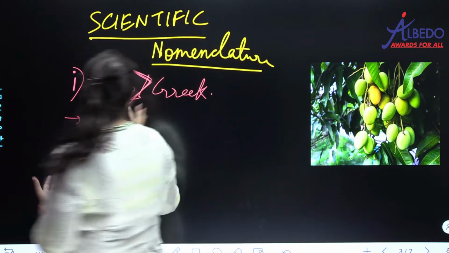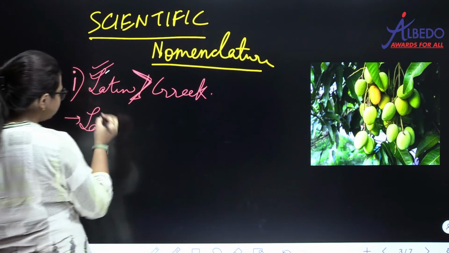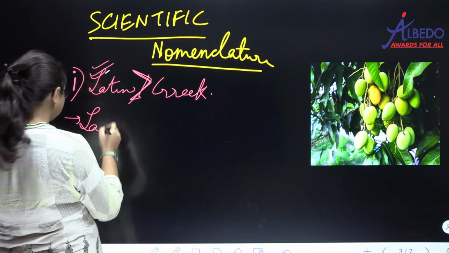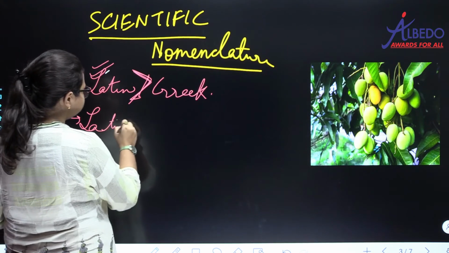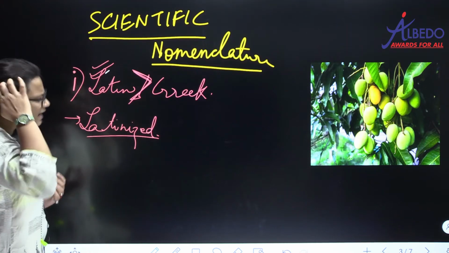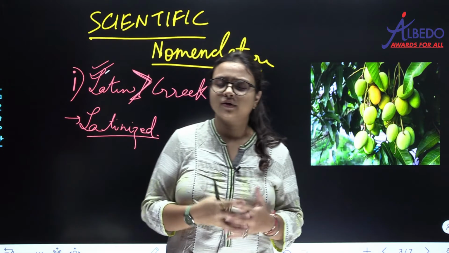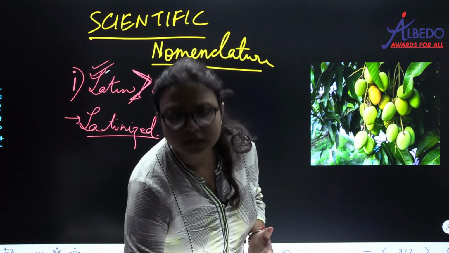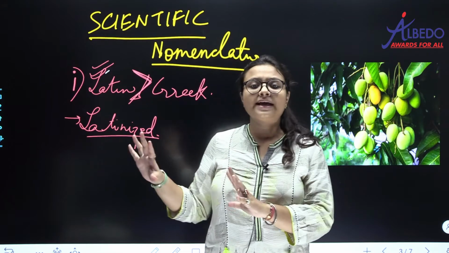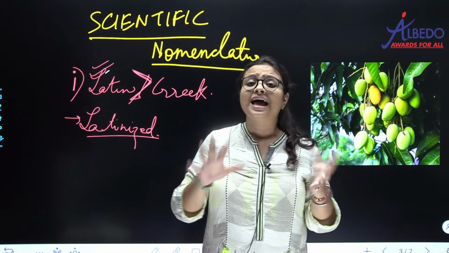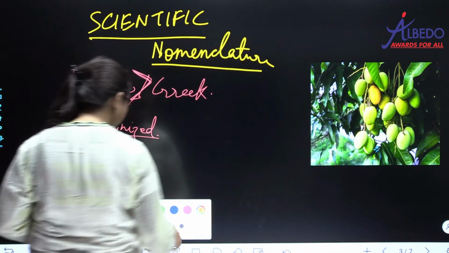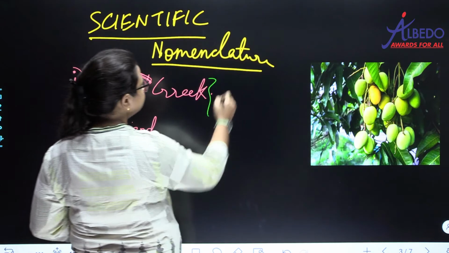Now if the name is not from the Latin language, then it must be Latinized, it must be converted into that language. So the name must be Latinized. Now why Latin or Greek? Think, we need constant names for all time and all places. And these Latin and Greek, they are termed as dead languages. Latin and Greek, these are dead languages.